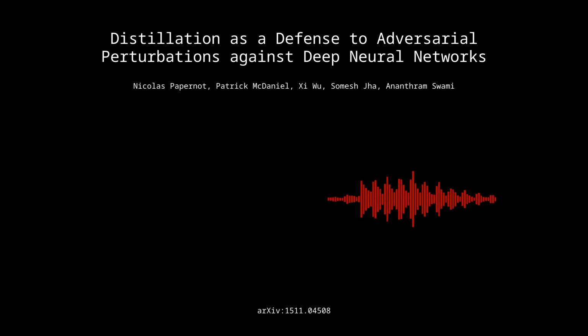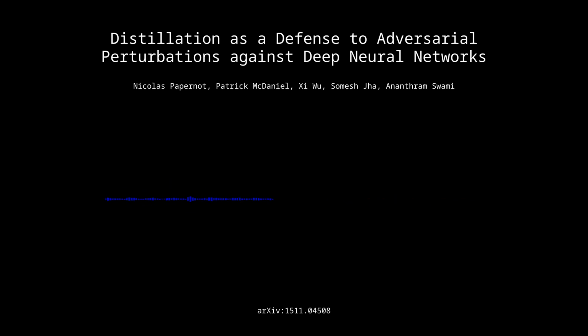And that encourages the network to learn smoother decision boundaries. Okay. Instead of being forced to assign each input to a single class with 100% certainty, the network learns to distribute its belief across multiple classes. Okay. And that makes it less susceptible to those adversarial perturbations because it's not relying so heavily on specific features that an attacker could easily manipulate. So it's making the network less brittle, less prone to breaking when you make those tiny adversarial changes to the input.